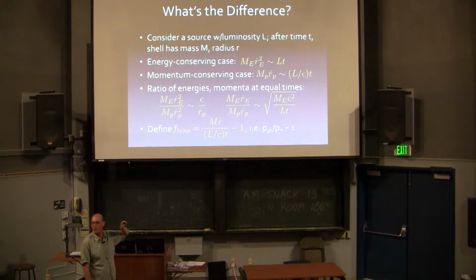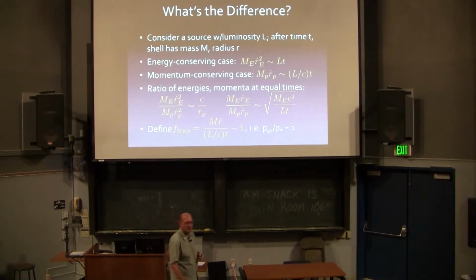to the momentum if I conserve momentum. You see that this ratio is the square root of M_ej c squared over L t. So this is the rest energy of the material that was launched off the stars, versus the total luminosity. If I compare the ratio of the energies, the ratio is c over the velocity of the shell. So just looking at this, if I look at a star-forming region that's having a shell blown off it, say, 30 Doradus.